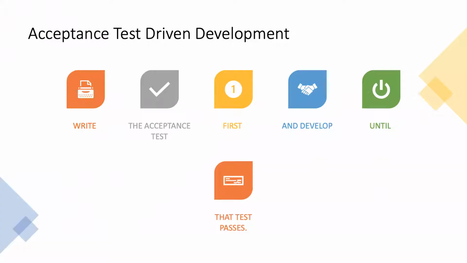If you look at this, write the acceptance test first and develop until that test passes. That is what acceptance test-driven development is. It's really simple. Write the acceptance test first, then develop until that passes. So your development will be the minimum requirement to satisfy or pass this test. That's all.